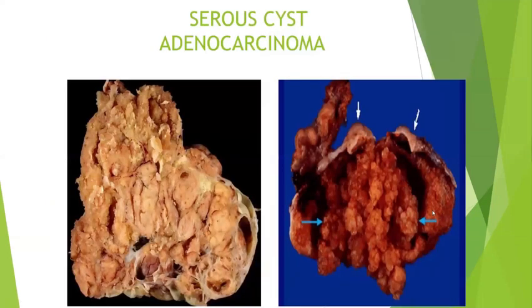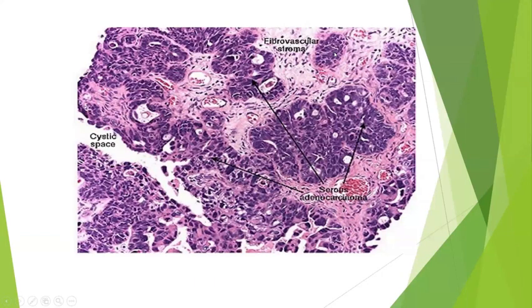So this is an adenocarcinoma. This is actually serous cystadenocarcinoma, which is a fleshy tumor, gray-white, and will also show areas of hemorrhage and necrosis. See here, these are the tumor cells. They are actually adenocarcinoma, similar to your adenocarcinoma, usually papillary adenocarcinoma.